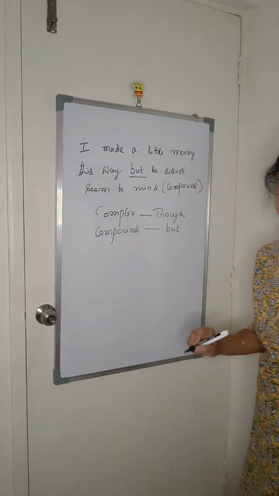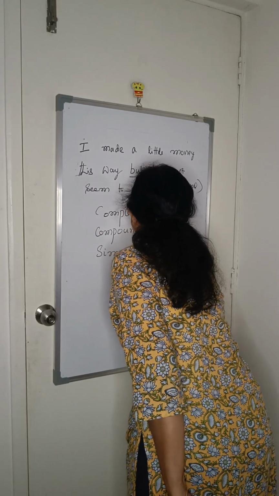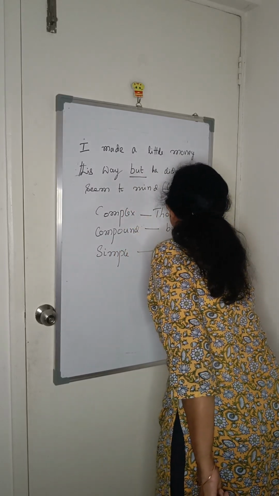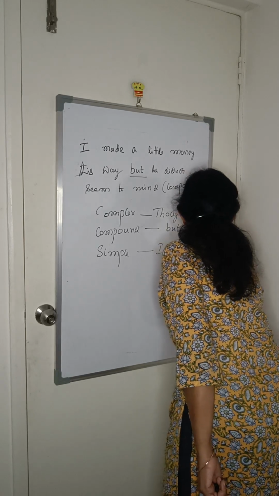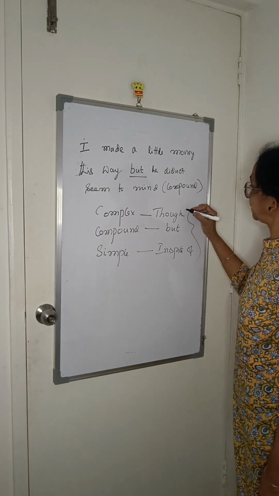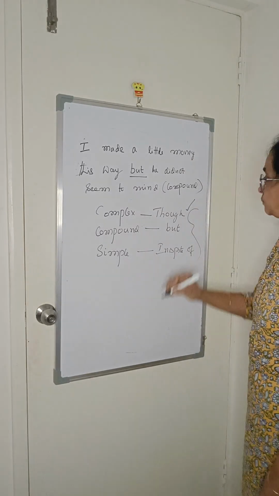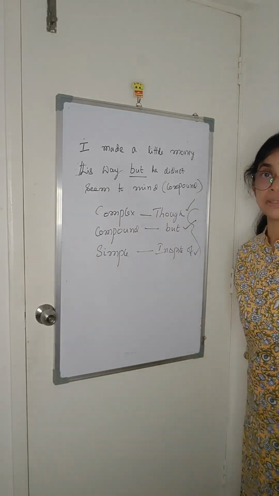See, these are triplets. In simple, in spite of. So you keep it in your mind: complex, though; compound, but; simple, in spite of.